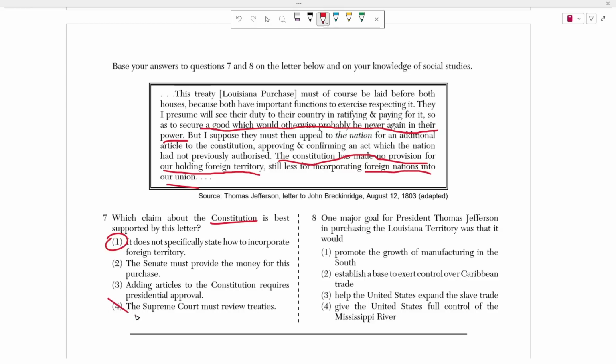This has nothing to do about the Supreme Court, nothing about adding articles. Sure, you have to add an article to the Constitution, but the main issue here is that he doesn't know of any section in the Constitution that says how to incorporate territory. That's the bigger issue here.